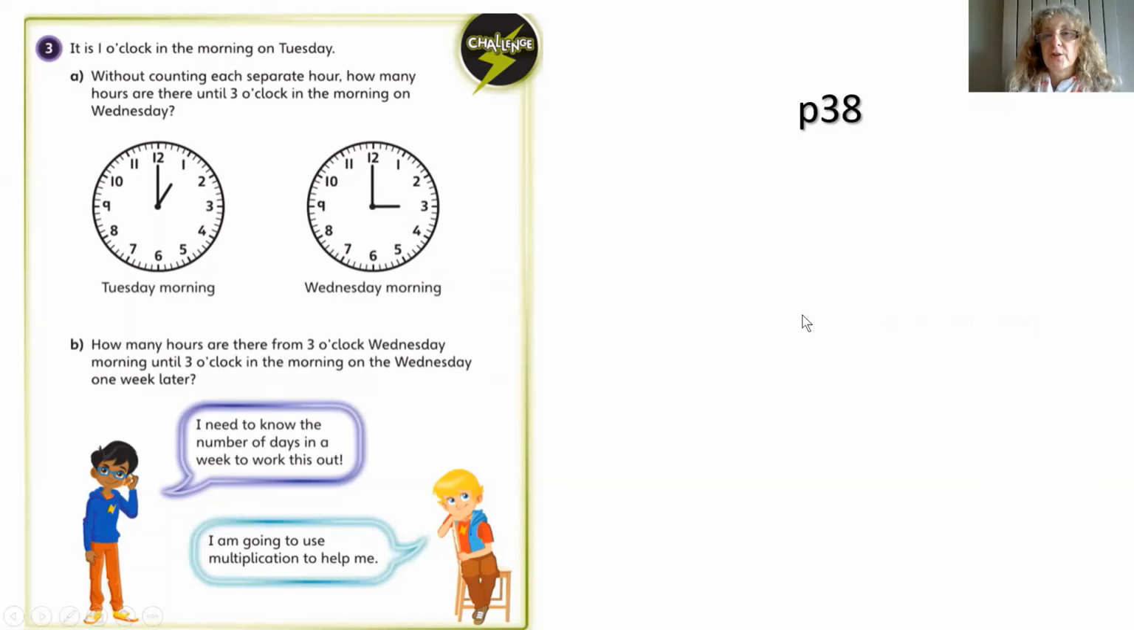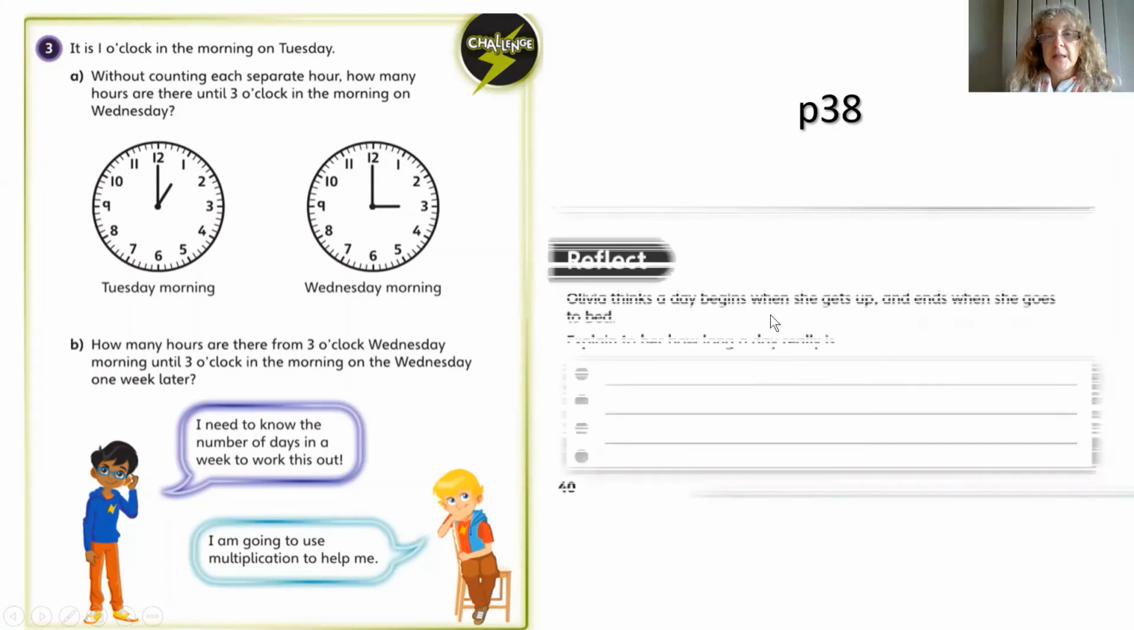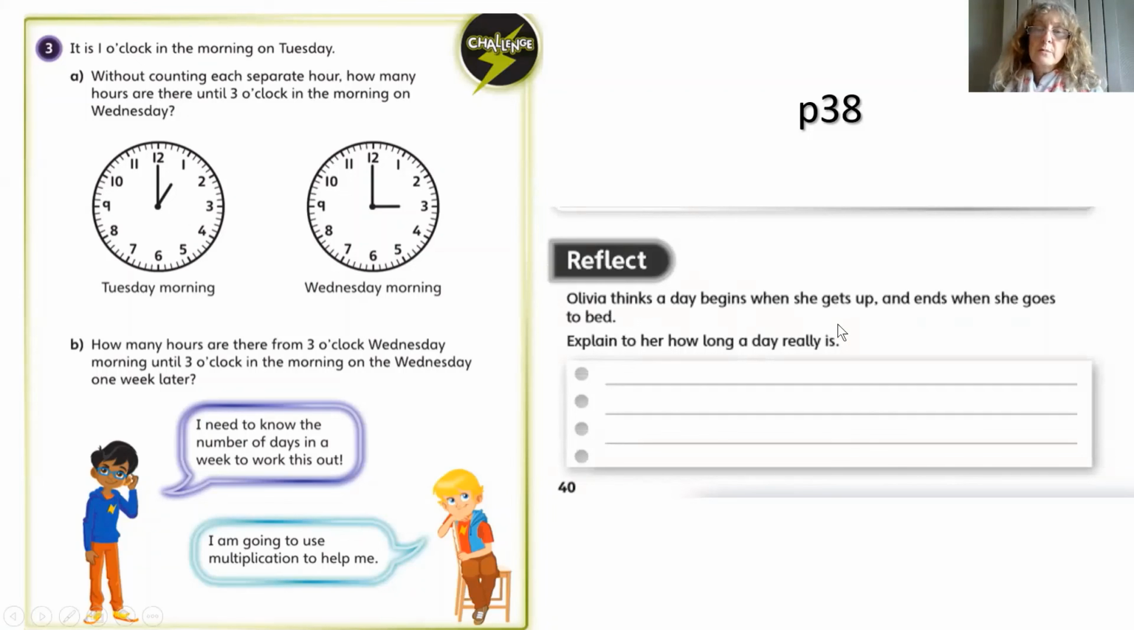Today we're doing page 38, starting with page 38. Let's look at our reflect. Olivia thinks a day begins when she gets up and ends when she goes to bed. Well, she's right. Her whole day when she's awake. But don't forget, she's got to go to bed as well, hasn't she? So explain to her how long a day really is. How would you explain it?